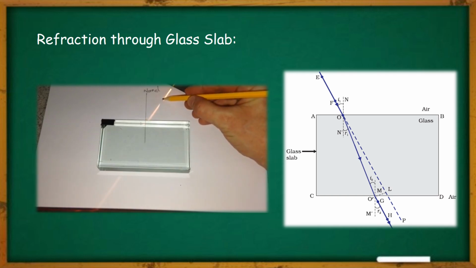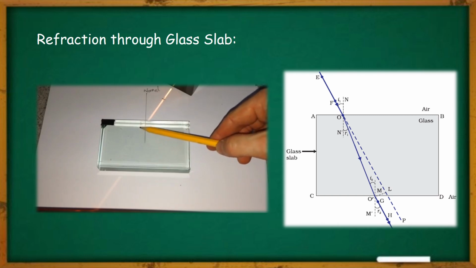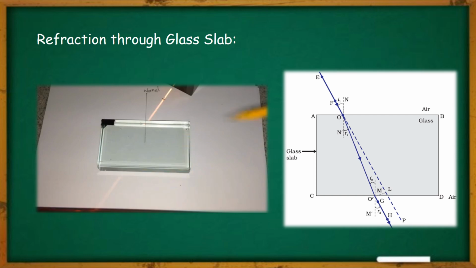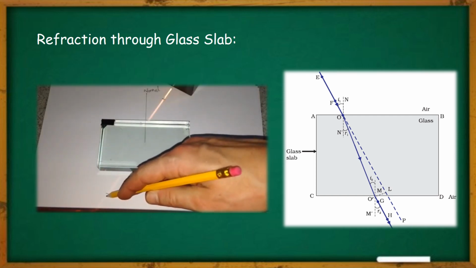See, this is the incident ray where a point was marked, and we have to now see how it is bending through the glass slab. And after that, the emergent ray is very vividly visible. There also we can mark one point.